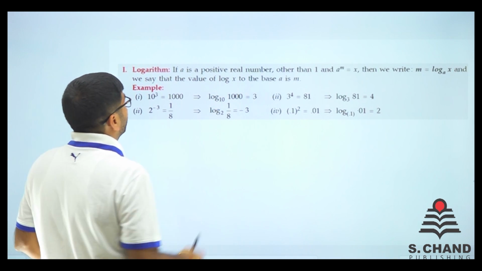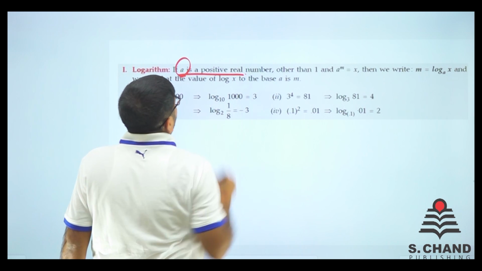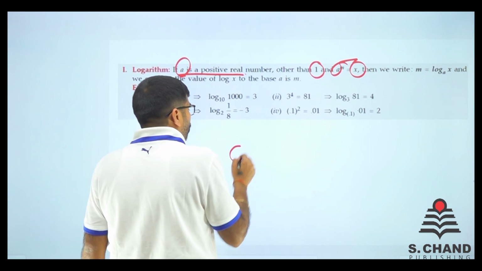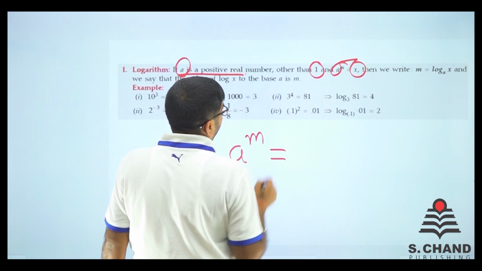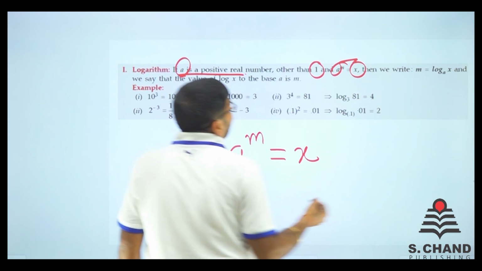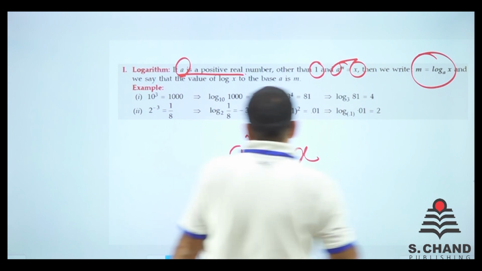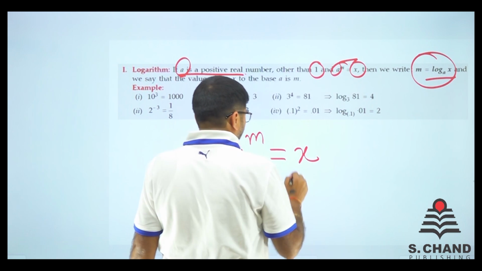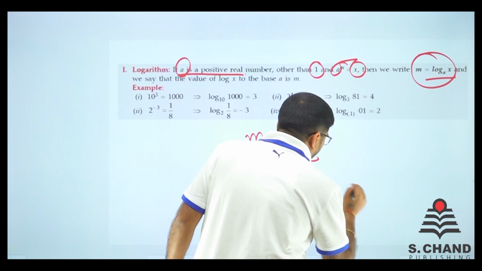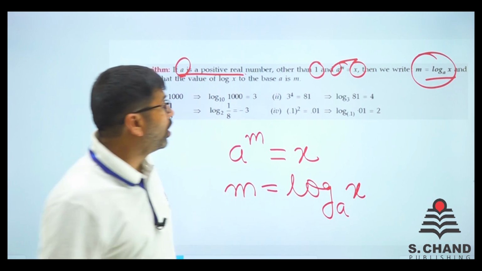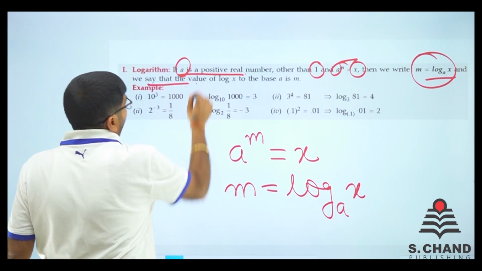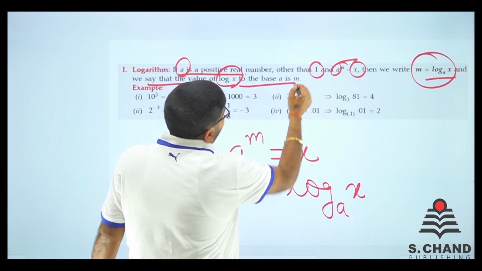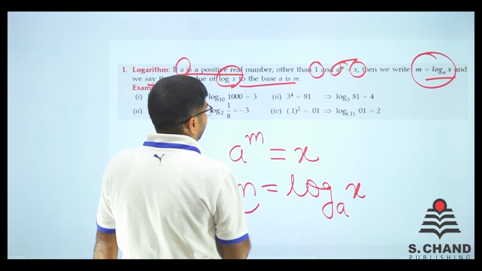Logarithm, or you can say log. If a is a positive real number other than 1, and a raised to power m is equal to x, then m can be written as log x to the base a. So we say that the value of log x to the base a is m.